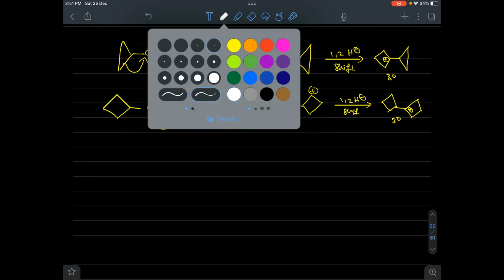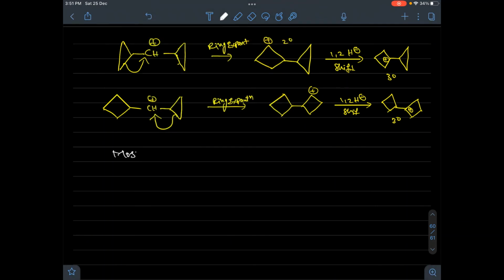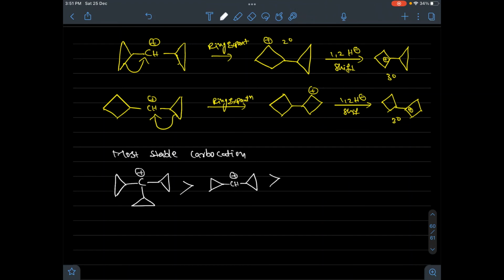So like this, ring expansion is to be done. In such a way, the most stable carbocation, even among benzylic ones, consider: the most stable carbocation is tricyclopropylmethane carbocation, which has greater possibility for ring expansion. This is the most stable carbocation, more than this one, and this is more stable than pentyl.